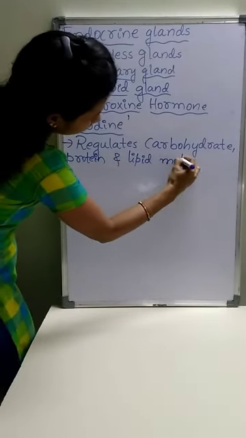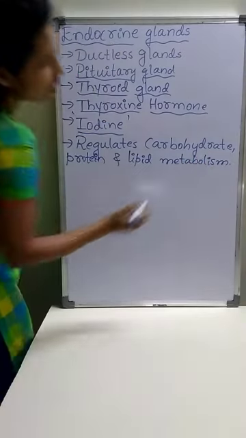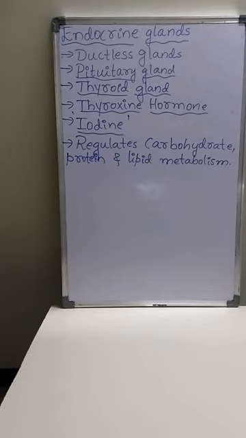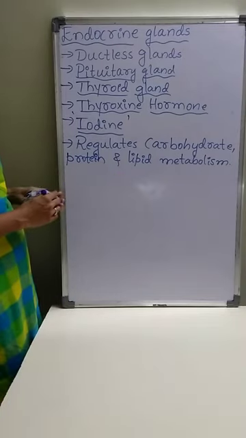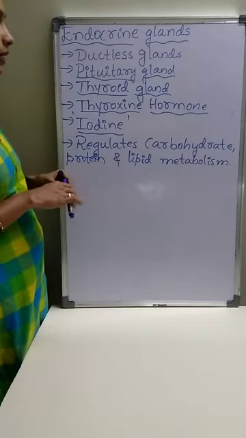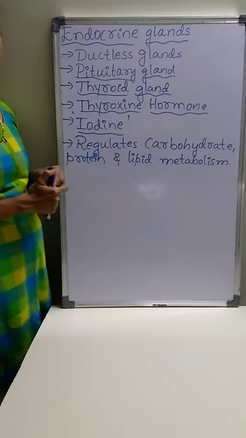Thyroxine is a hormone secreted by the thyroid gland which mainly regulates carbohydrate, protein and lipid metabolism in the human body.